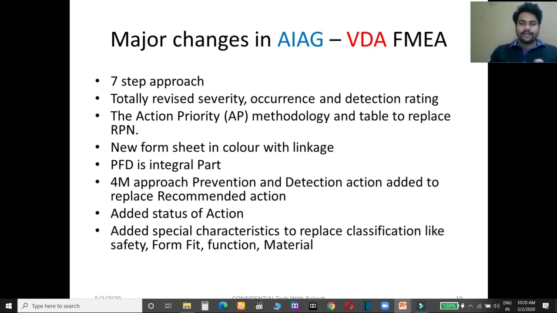Like guys, we know that in AIAG PFMEA there was a column called classification. In classification we specified safety, form, fit, function or material. But in this new FMEA, that has been replaced by a special characteristic, a special product characteristic, and in this column we define safety, form, fit, function and material.